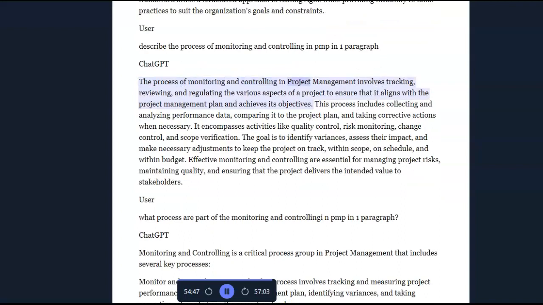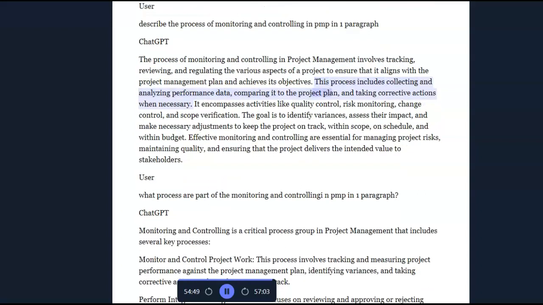The process of monitoring and controlling in project management involves tracking, reviewing, and regulating the various aspects of a project to ensure that it aligns with the project management plan and achieves its objectives. This process includes collecting and analyzing performance data, comparing it to the project plan, and taking corrective actions when necessary.